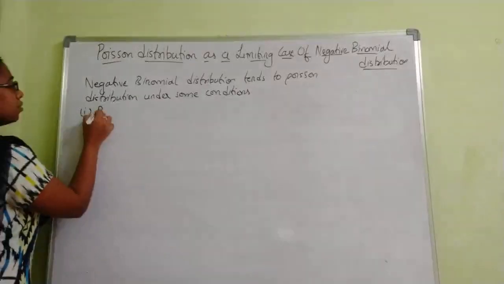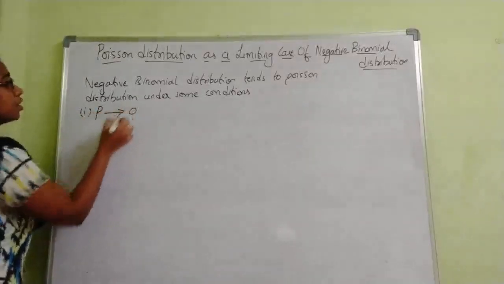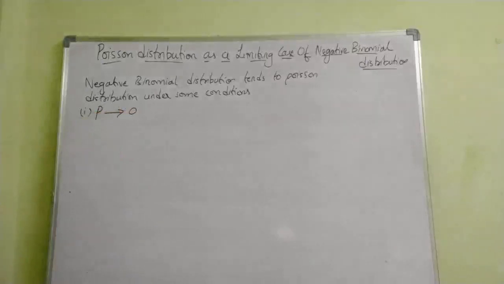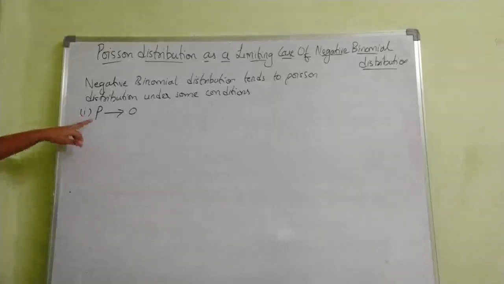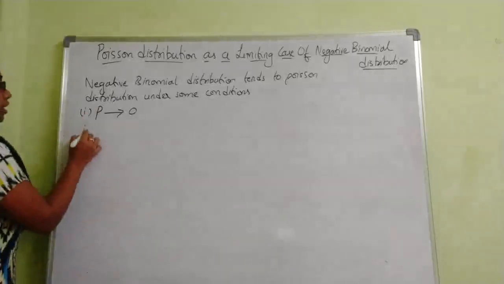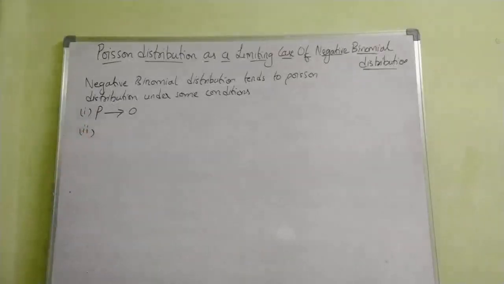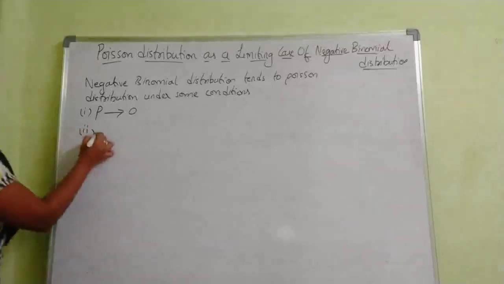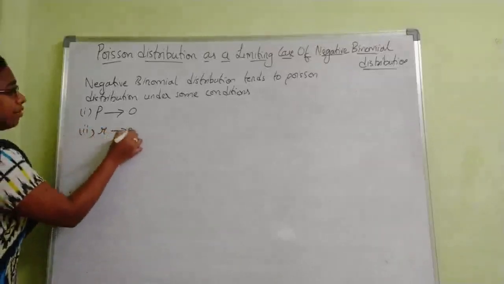First condition is small p tends to 0. Here in the negative binomial, P indicates the probability of failure, so P tends to 0. The second condition is, the next parameter we have, R, tends to infinity.